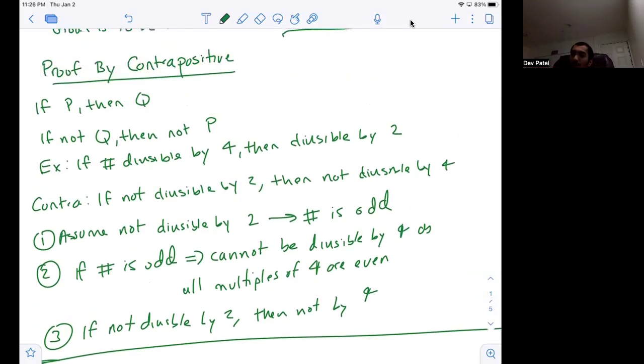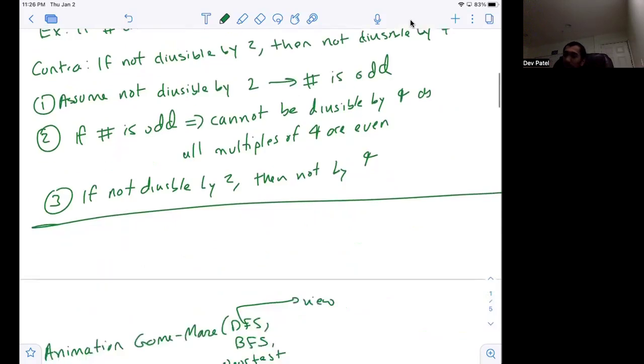Whenever we're given a statement, we want to look at how many different ways I can prove this. It may be easier to prove it directly. It may be easier to prove it using induction. And this is another tool that you can use to prove a statement by converting it to the contrapositive and then proving the contrapositive instead of the actual statement. But logically, you have to understand that these two are equivalent.